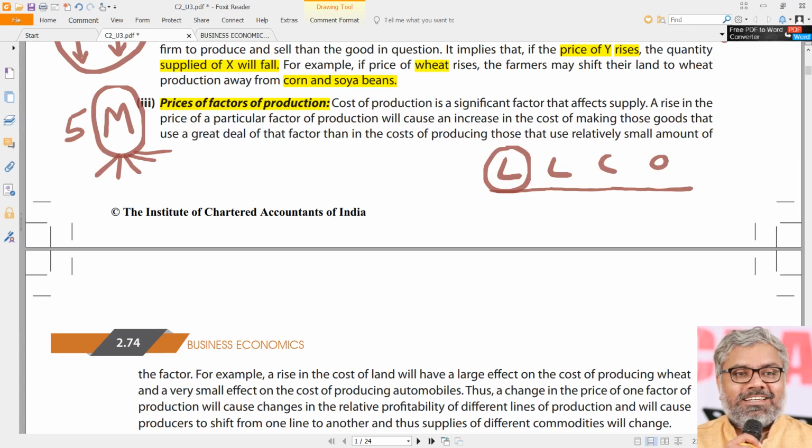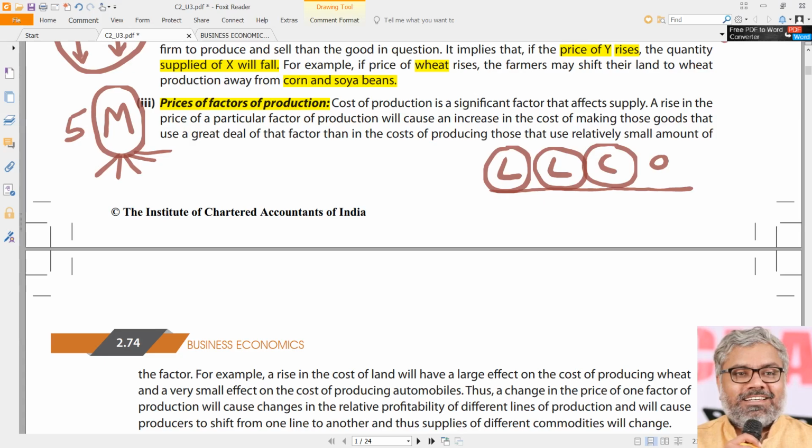So all these factors of production, whether it is land, labor becoming expensive is definitely going to hamper the supply negatively. Same way, capital is becoming expensive. Capital becoming expensive means what? Interest rates are rising. Interest rates are indicators, or we can say that is the price of capital.